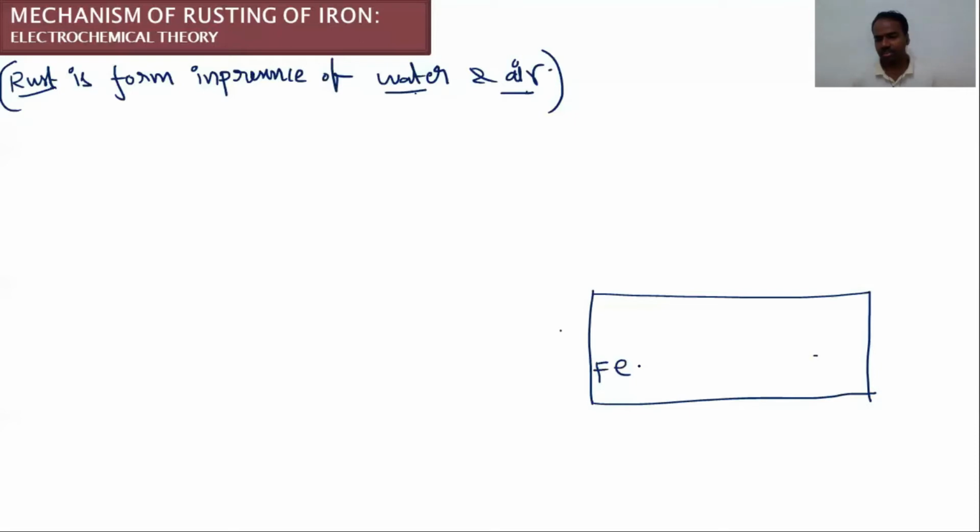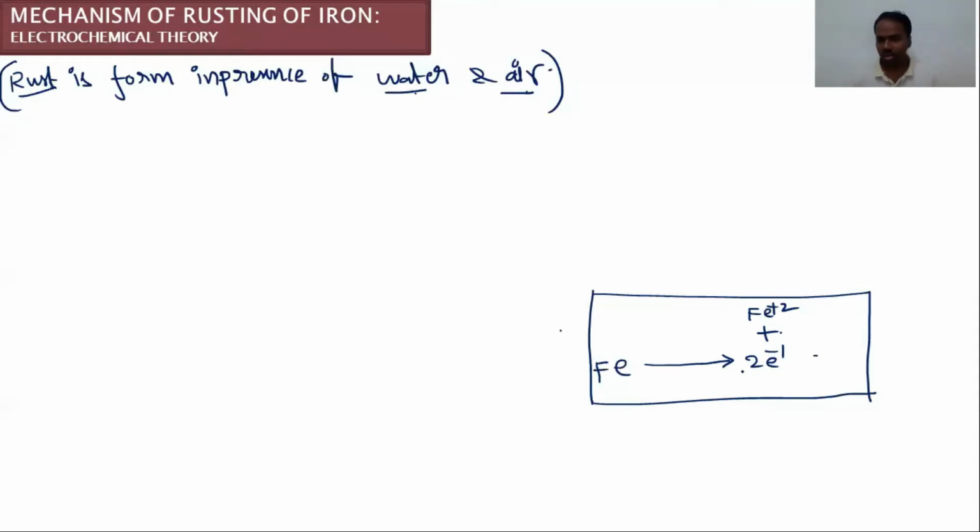That is the reason iron can show the metallic character. Because of this metallic character, iron tries to lose electrons. As a result, it forms Fe+2 ions and electrons. These electrons are responsible for the conductivity of any metal. So here electrons are released and Fe+2 is formed.